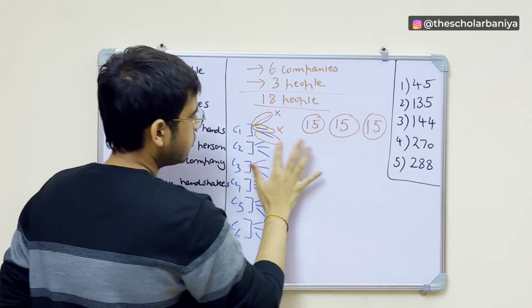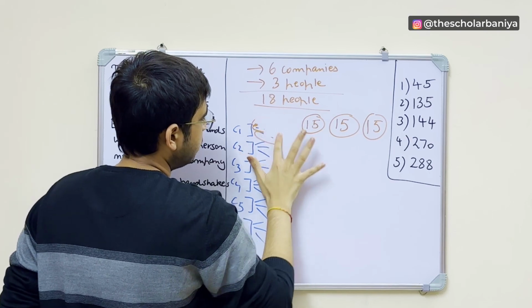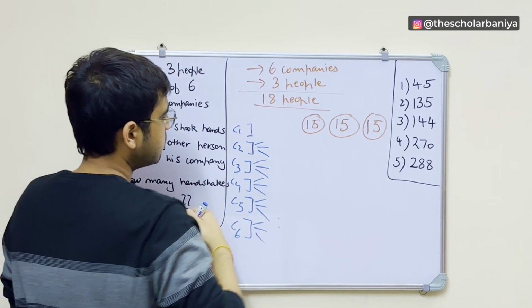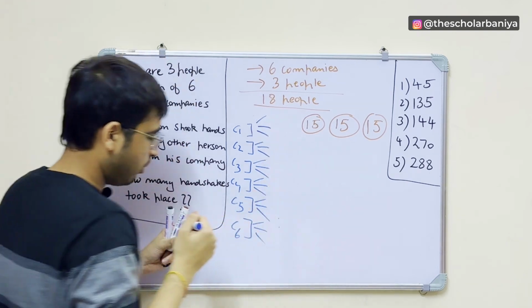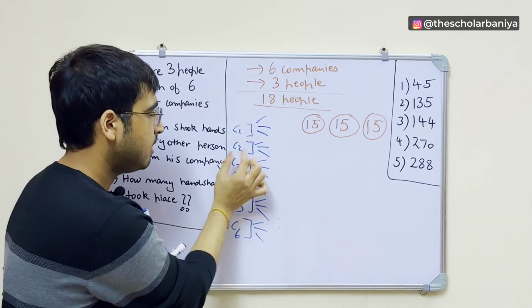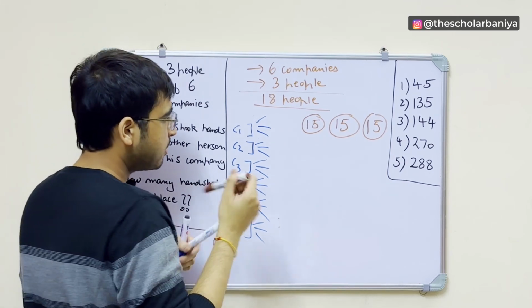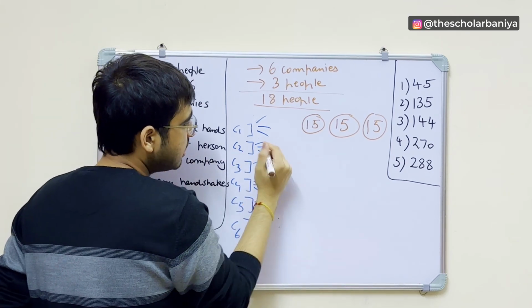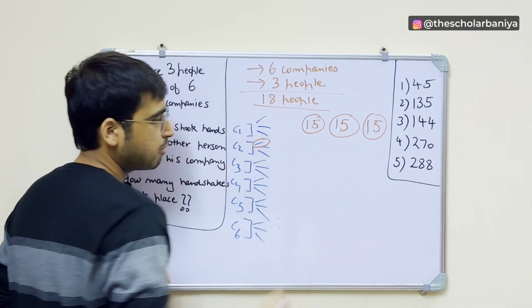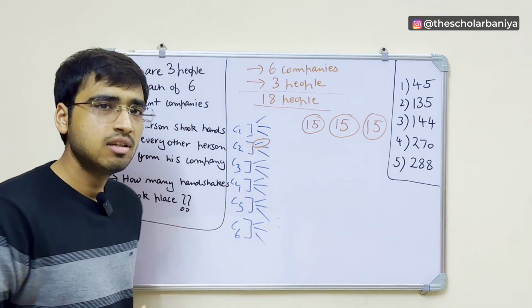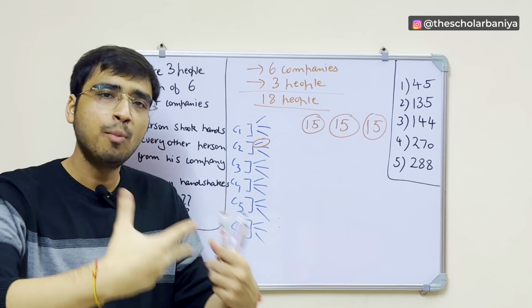Okay, so I think let's just cross this out first, right? So this was 1, 2, 3. Okay. Now tell me one thing. Let's talk about the C2 company, right? So there is a person, this person from the C2 company, right? So tell me one thing. This person will shake hands with how many people?